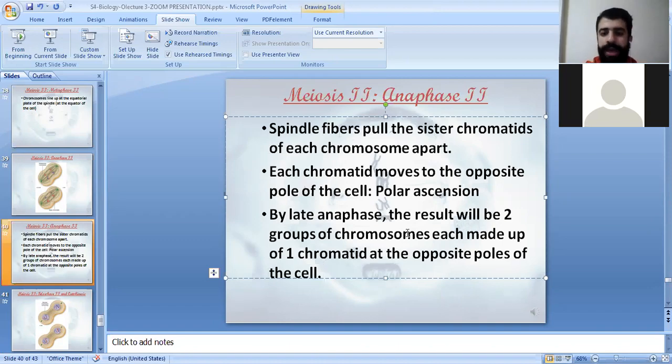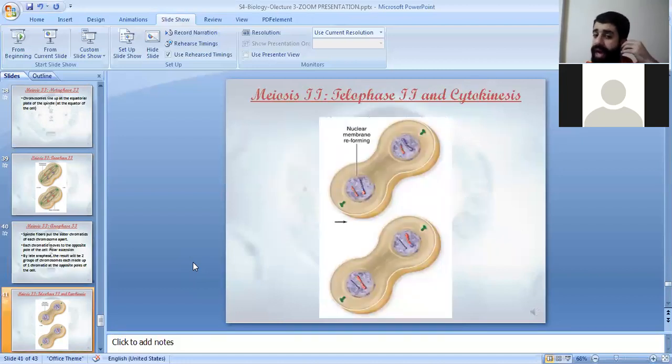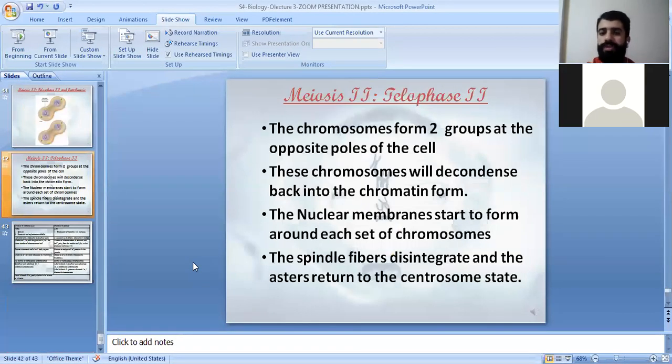Okay. So by late anaphase, the result will be two groups of chromosomes, each made up of one chromatid at the opposite poles of the cell. The telophase 2 and cytokinesis. The chromosomes form two groups at the opposite poles of the cell. These chromosomes will decondense back into the chromatin form. The nuclear membranes start to form around each set of chromosomes, and the spindle fibers disintegrate, and the asters return to the centrosome state.